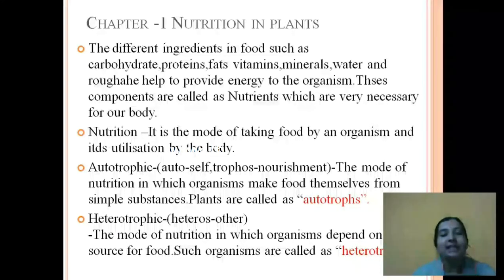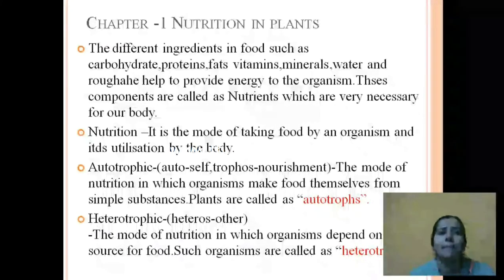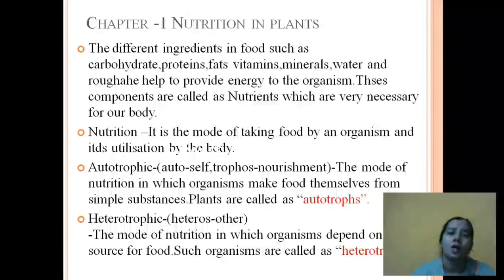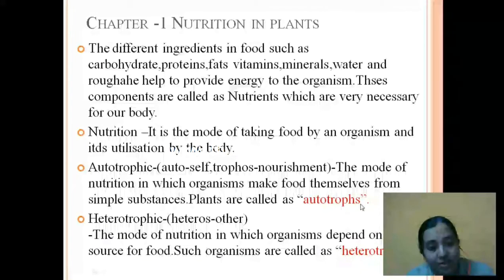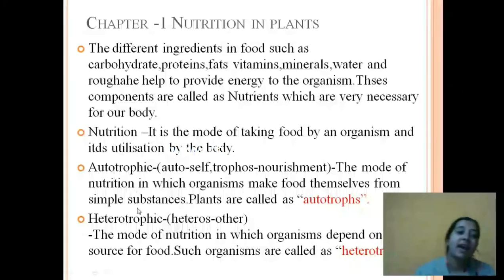That means in case of autotrophic nutrition, the organisms have the capacity to produce their own food. Now, which would be the best example for this? Yes, plants. Plants are the best example for autotrophic nutrition. So that's why plants are called autotrophs.